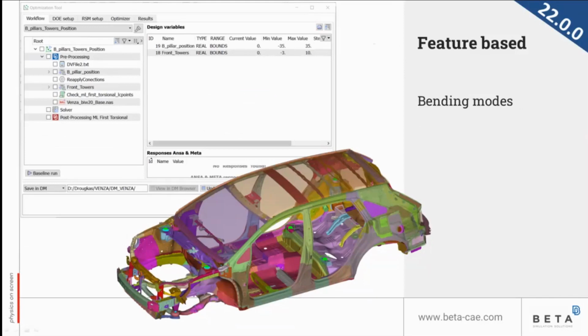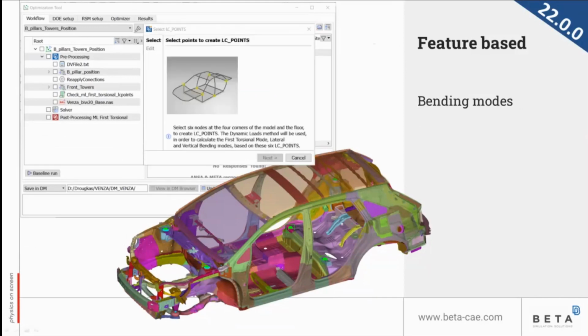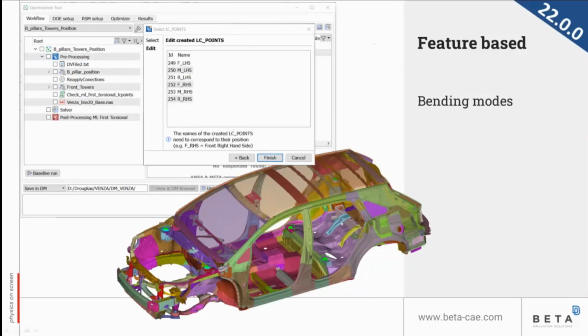So along with the first torsional mode, the ANSA session that we had in our previous version, the wizard here requires 6 points, additional 2 points in the middle of our body in white. So with this wizard, we create a post-processing item in here that contains a specific session that is distributed in the package.